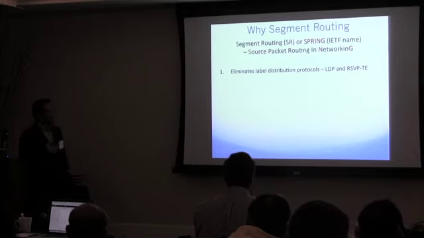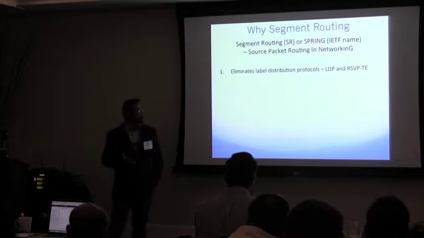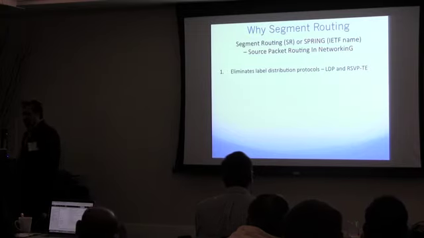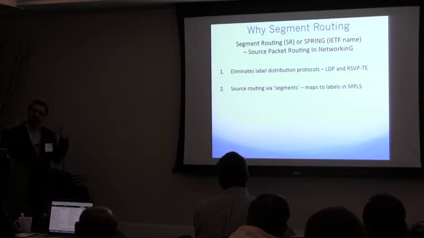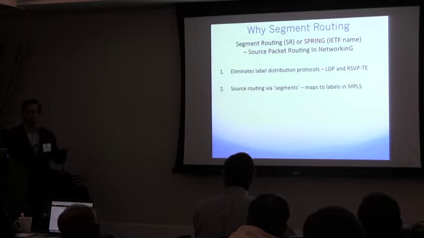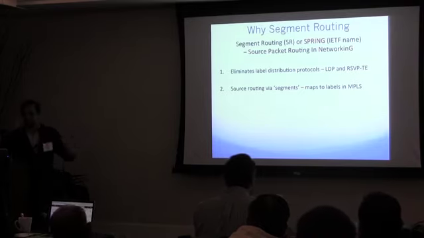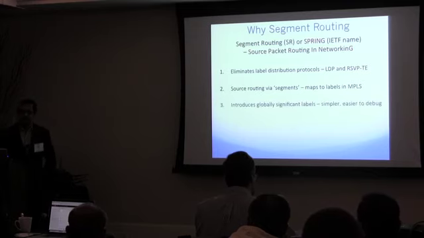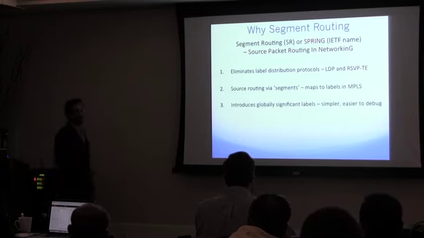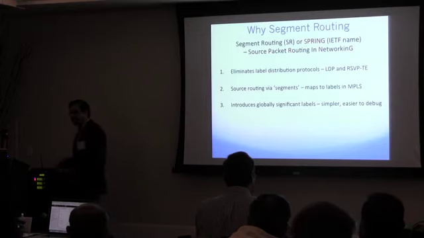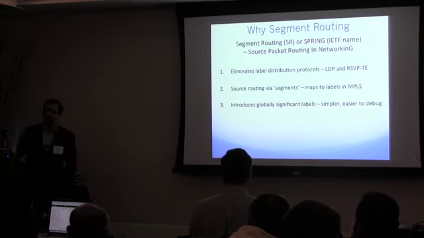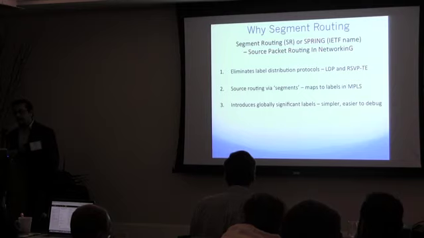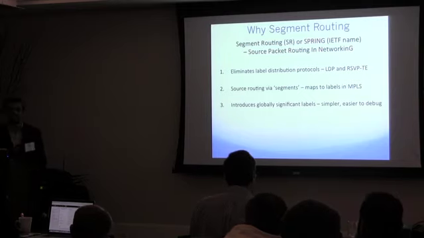Just like SDN, it eliminates a lot of the complex distributed protocols, for example, LDP and RSVP-TE. It uses the source routing paradigm via segments, and these segments could translate to the native IPv6 data plane, but they could also translate into labels in MPLS, which is what we are demonstrating. And it introduces the concept of globally significant labels. Traditional MPLS has only locally significant labels. That's still there in segment routing, but in addition, you have globally significant labels, which makes network operation a whole lot simpler. It makes it a whole lot easier to debug as well.